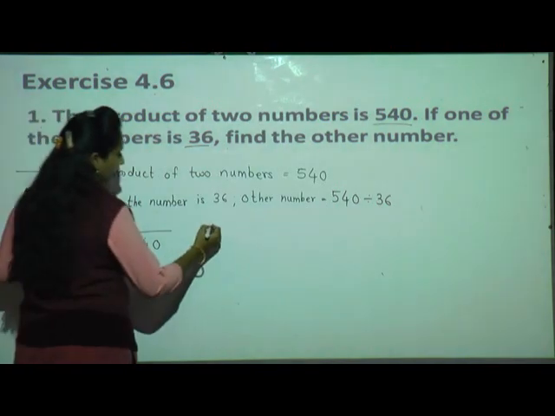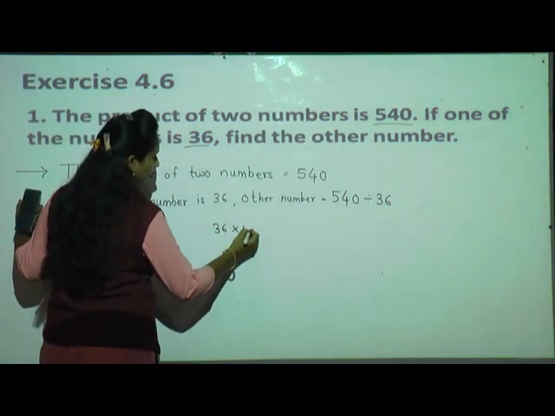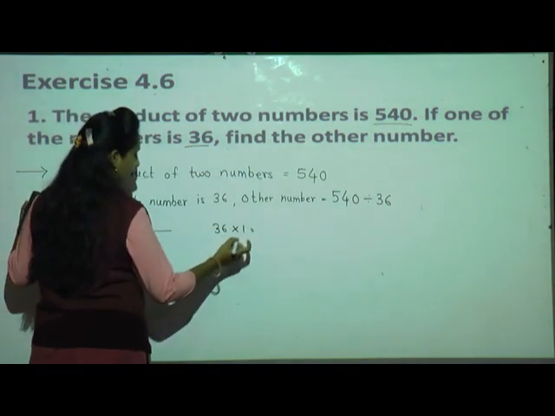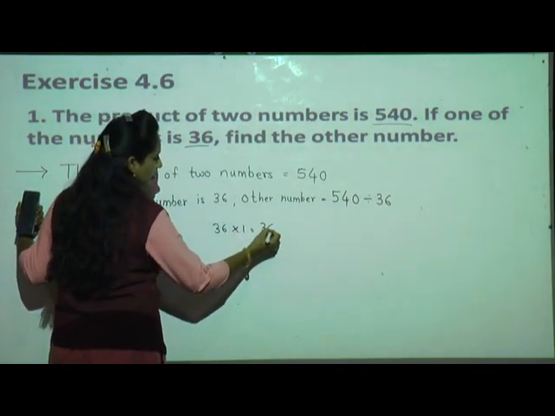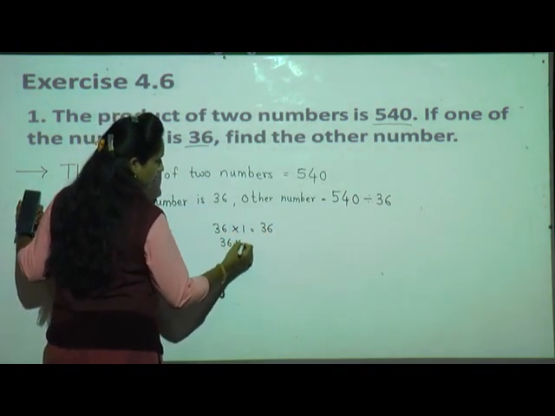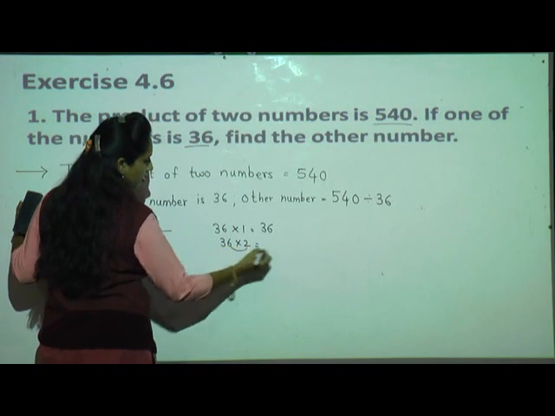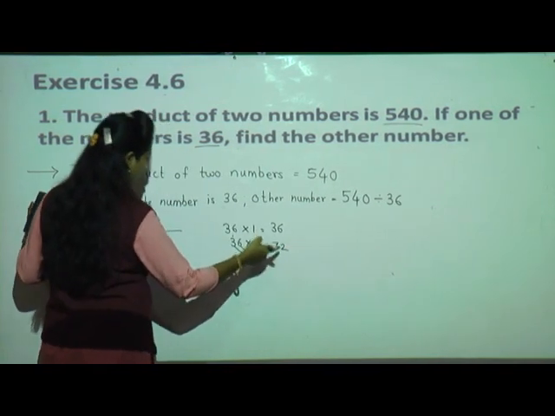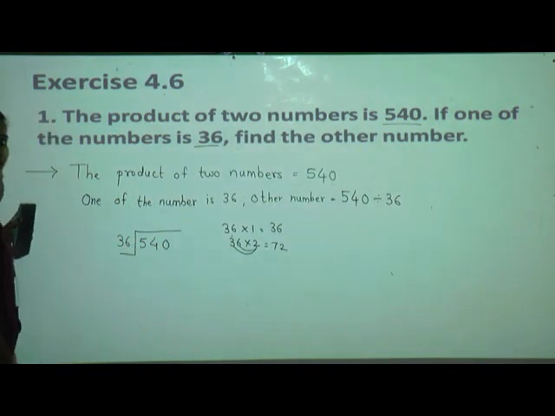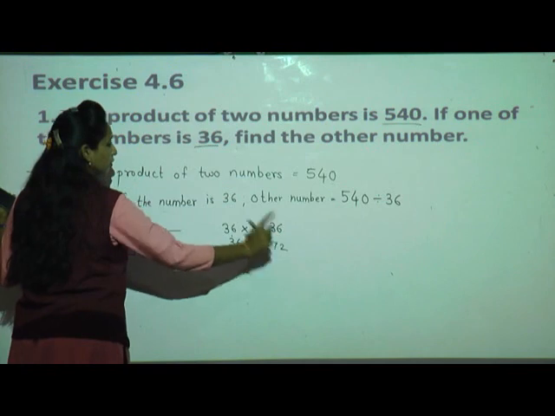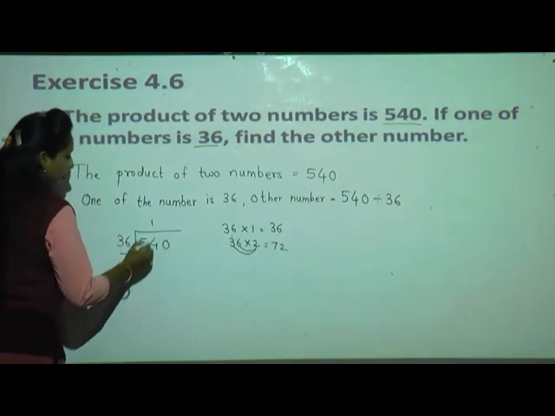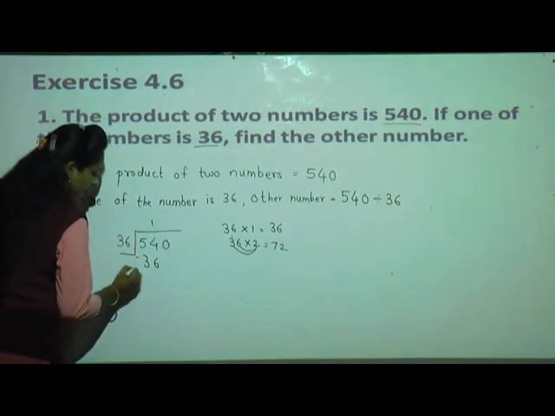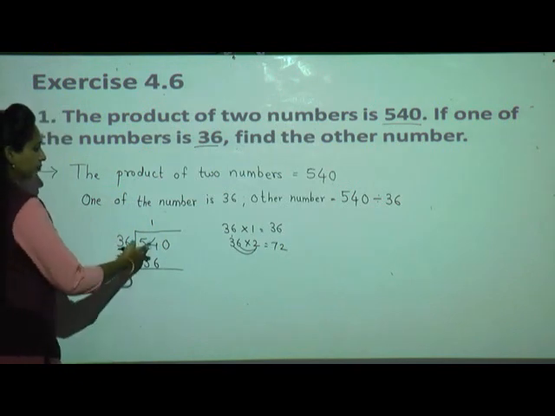You can go with the table also, write one table till 54 comes. 36 ones are 36, 36 twos are, 2 6s are 12, carry 1, 2 3s are 6 plus 1, 7. Now 72. We cannot subtract 72 from 54. So we should go with the quotient 1 only. 36 ones are 36.